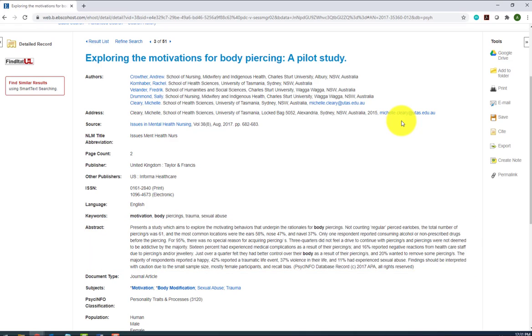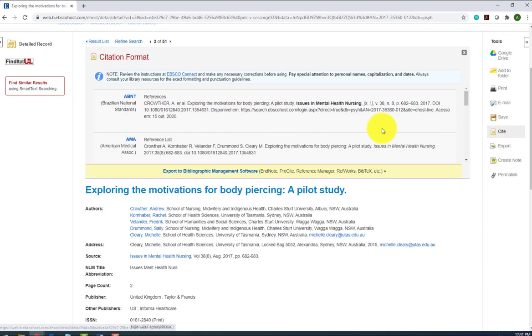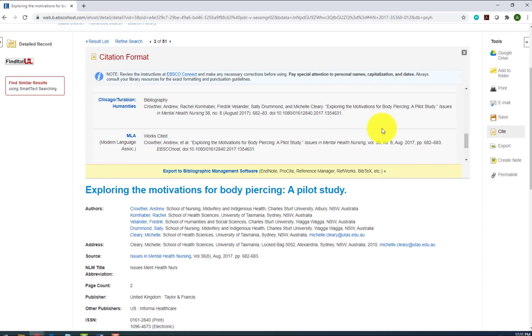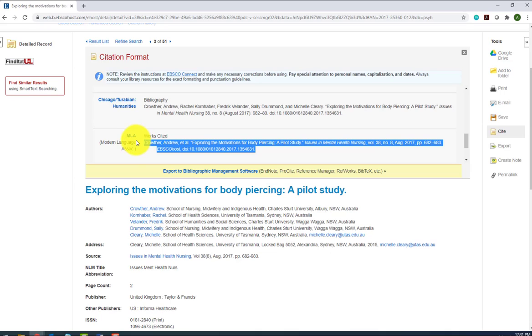Another helpful tool here is the Cite button. Click this to get the citation for the article, which you can copy and paste into your annotated bibliography. Just be sure to check over the citation and make sure everything is correct.